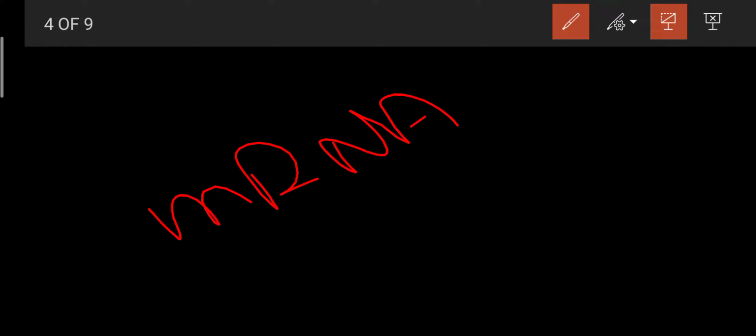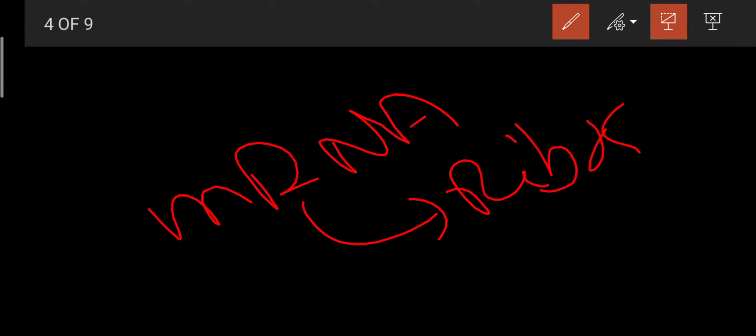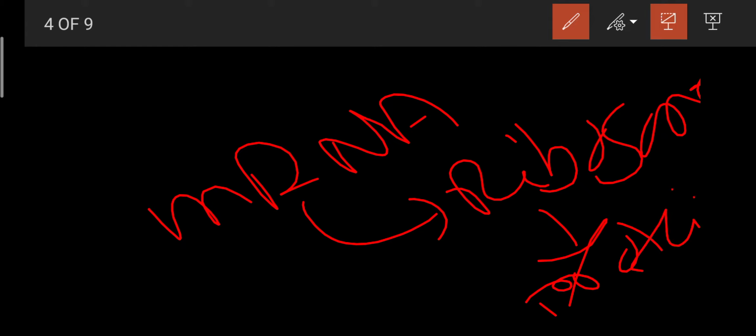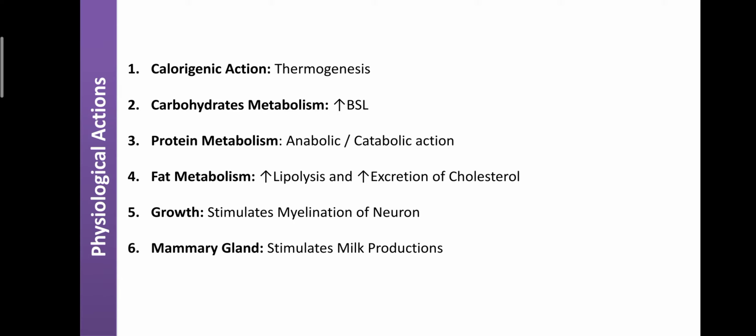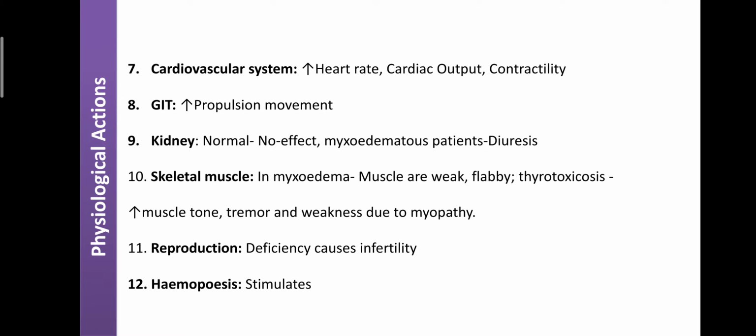As the DNA number increases, automatically the DNA can convert into mRNA. As the mRNA number increases, this mRNA from the nucleus enters towards our ribosomes. The ribosomes are involved in the formation of proteins, and protein is required for the development of the body. Like that, the growth hormone is also involved in the development of the body. Now we can learn regarding the pharmacological actions of the thyroid hormones.